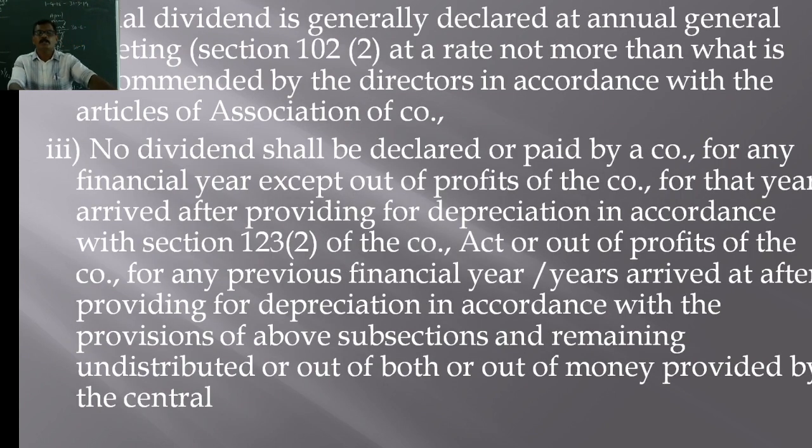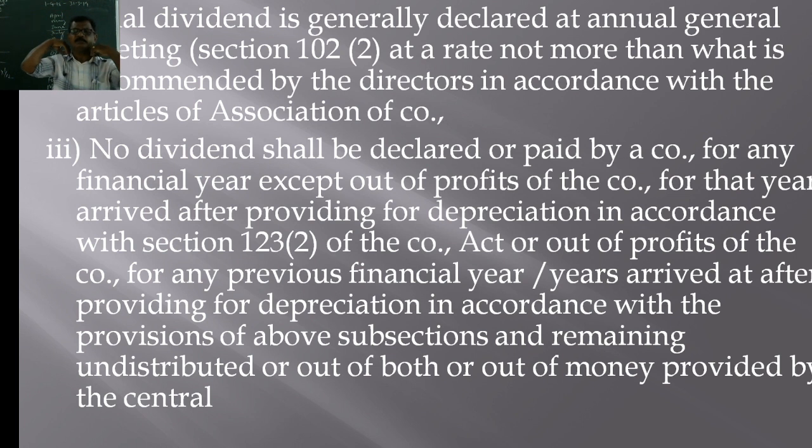Similarly, the final dividend is generally declared at the annual general meeting. Section 102, subsection 2 of the Companies Act states that it should be at a rate not more than what is recommended by the directors in accordance with the articles of association of the company. So here the final dividend is declared at the annual general meeting. The final dividends are declared by the directors at the annual general meeting of the company.